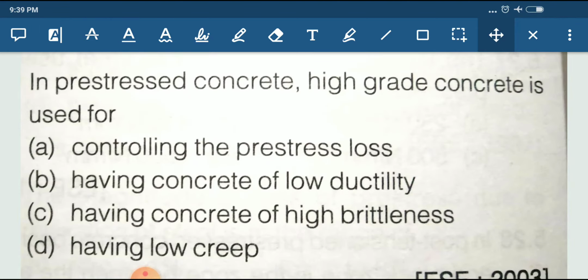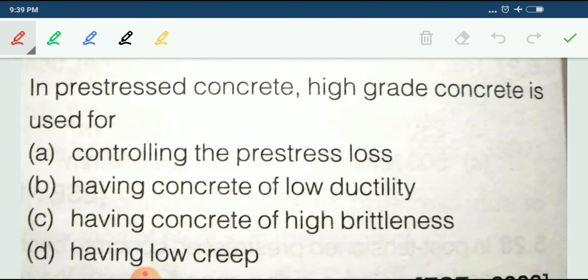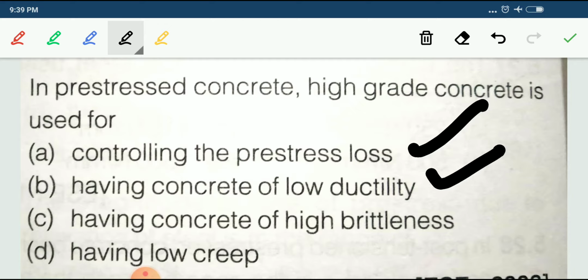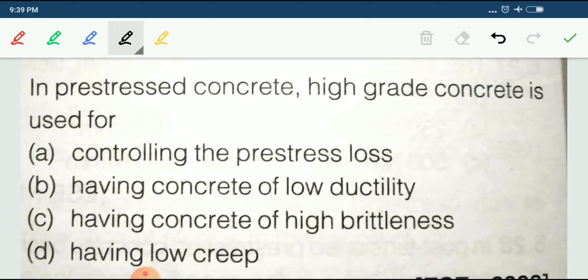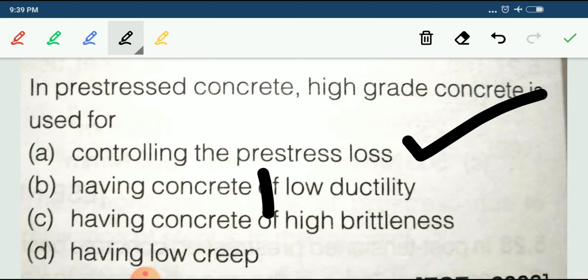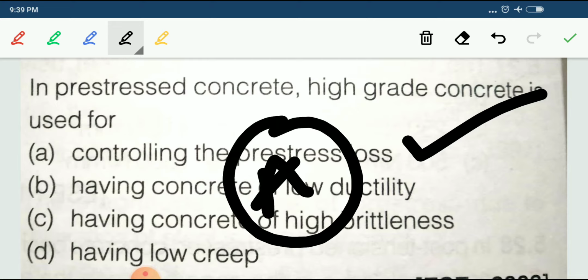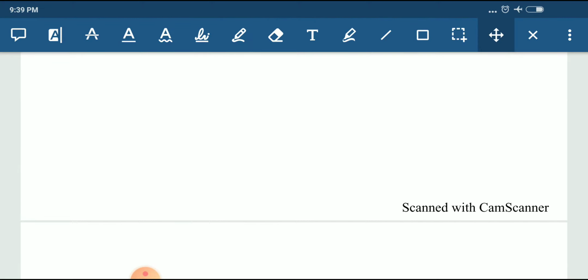In pre-stressed concrete, high grade concrete is used for: controlling the pre-stress loss, having concrete of low ductility, having concrete of high brittleness, or having low creep. The correct answer for this one is controlling the pre-stressing loss. A is the correct answer for this question. Okay, we'll move to the next question.